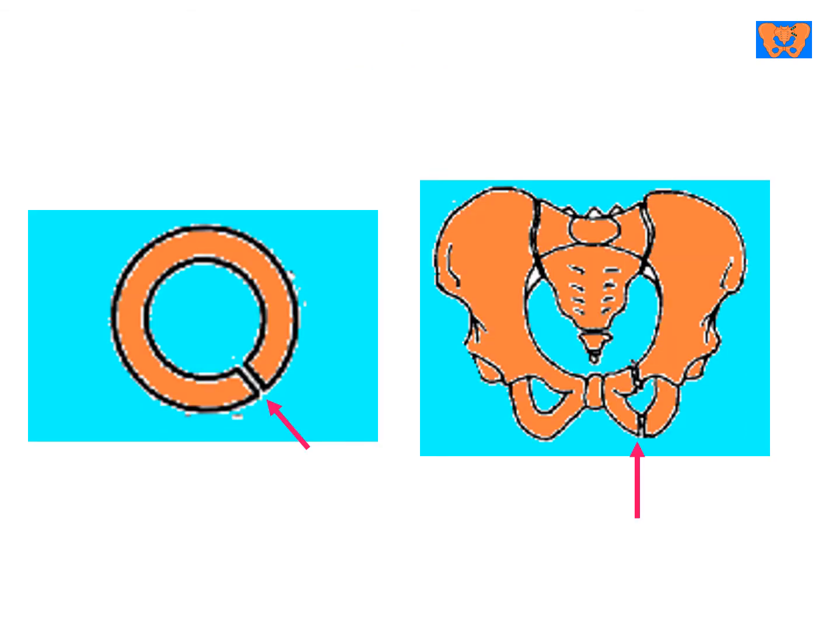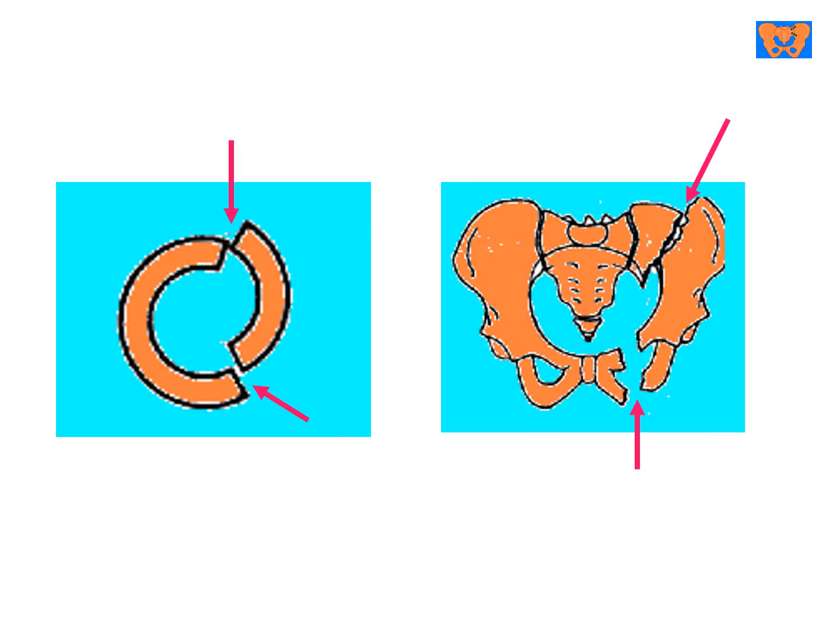Disruption of the ring at one side, whether anterior or posterior, commonly results in a stable pelvic fracture. But if the ring is disrupted at two sites, like anterior and posterior, or on both sides, this is an unstable fracture. So this represents disruption of the ring in the anterior and posterior parts. This represents instability of the pelvic ring.